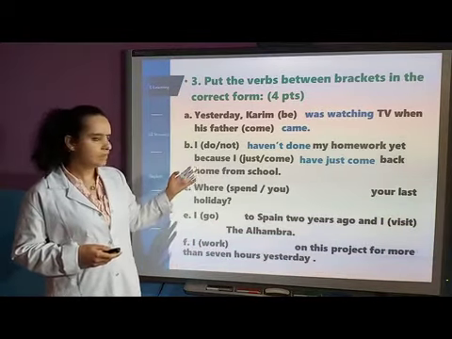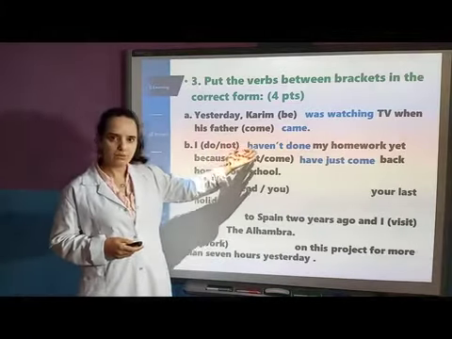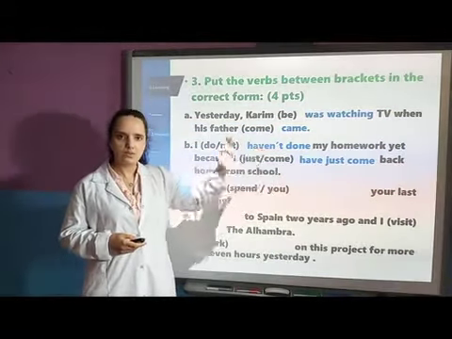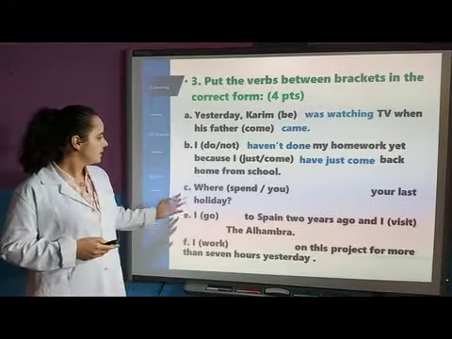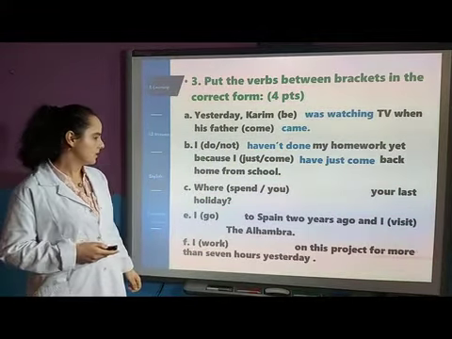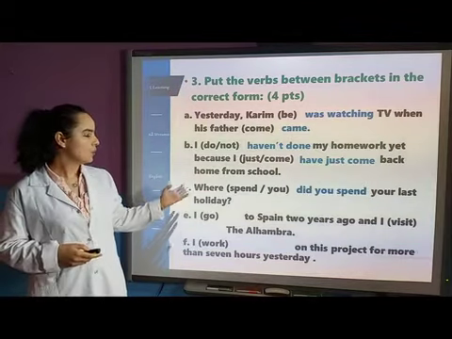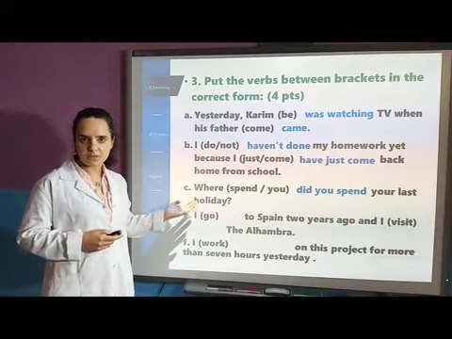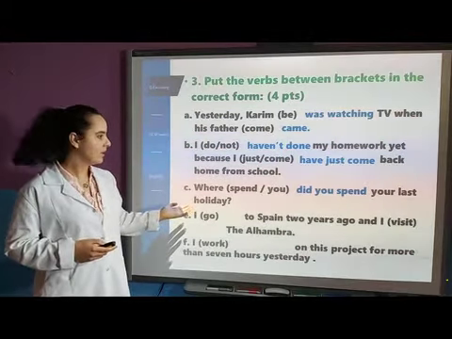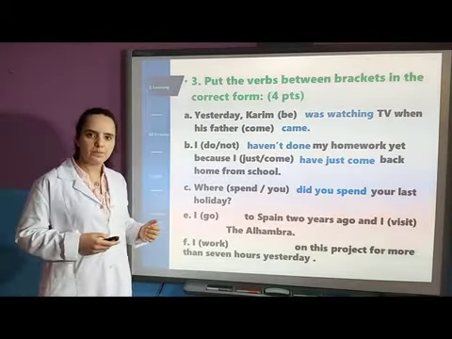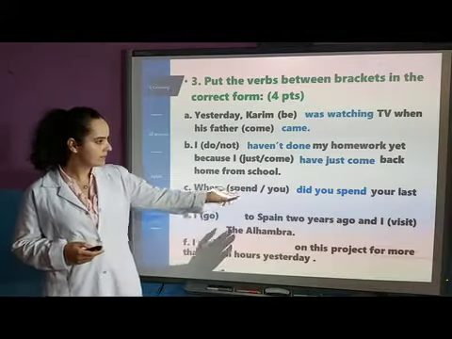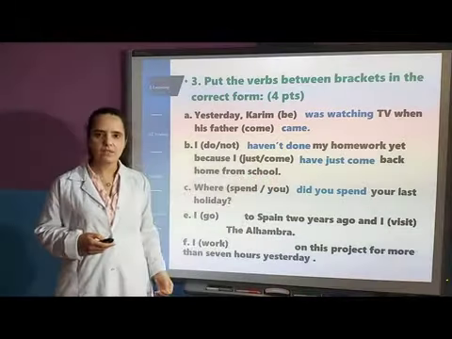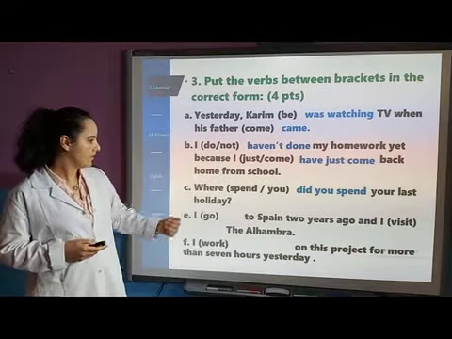And as you know, the present perfect, we use the verb to have, that is have or has, plus the past participle of the verb. And then see, where did you spend your last holiday? It's clear that we're talking about a specific time in the past, okay? And when we ask a question in the past, we use the auxiliary did, okay? And then the noun or pronoun, and then the main verb.